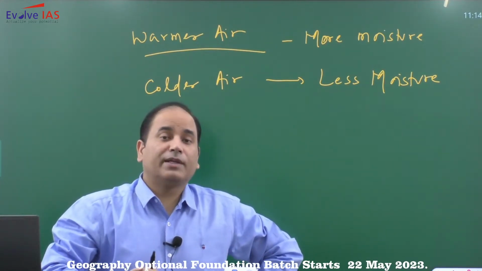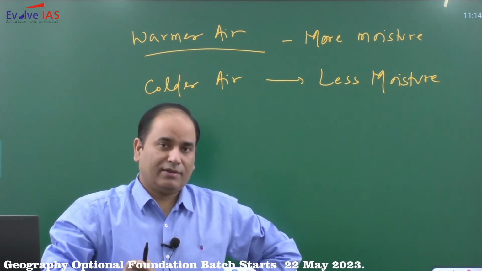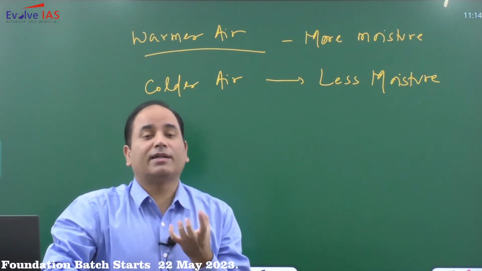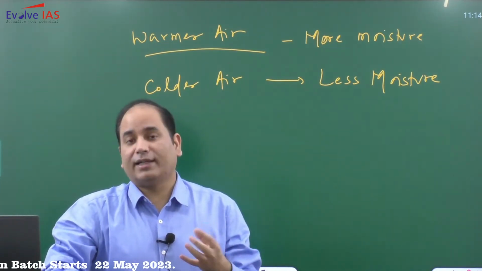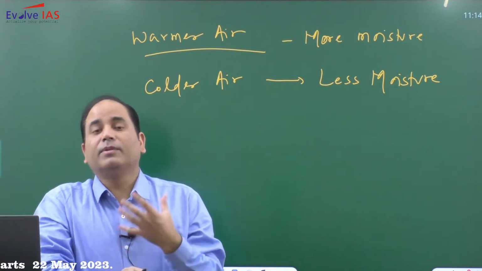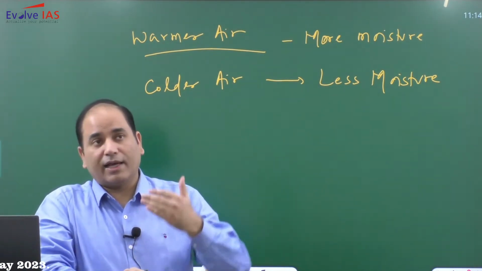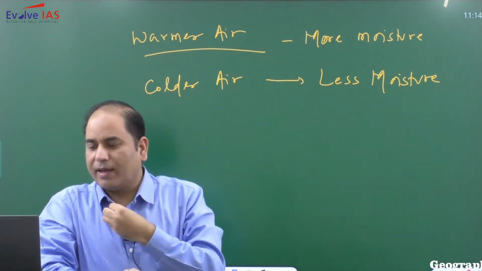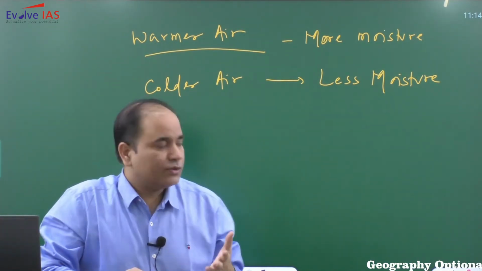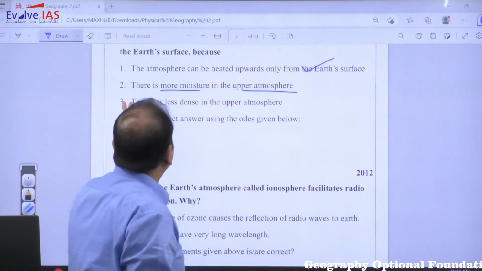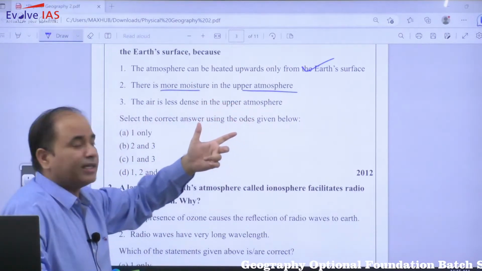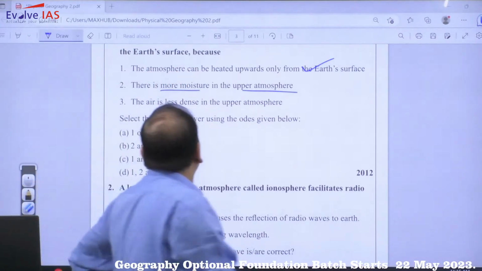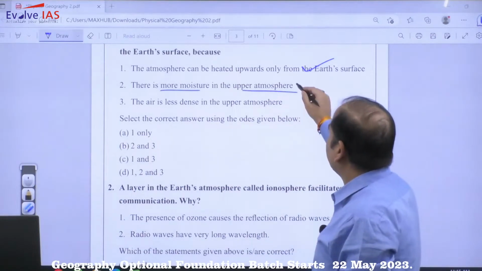Moisture or water vapor in our atmosphere is highly variable. So you will not find water vapor the same everywhere, and that is the reason why water vapor will be higher in low latitudes, above the equator. So above the equator, आपको water vapor ज़्यादा मिलेगा, but as you go to the polar areas, dry conditions will prevail. Almost there will be an absence of water vapor. So the statement that there is more moisture in the upper atmosphere is incorrect. In the upper atmosphere there will obviously be lesser moisture. So statement 2 is incorrect.